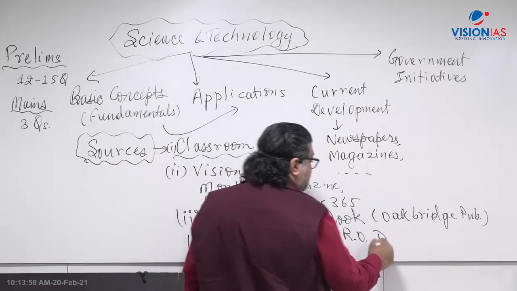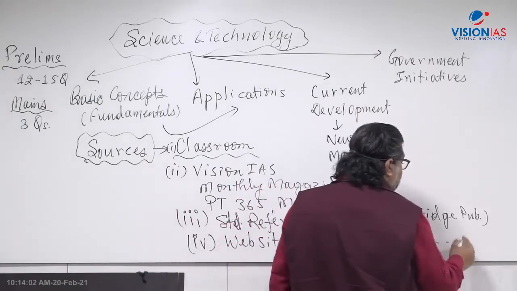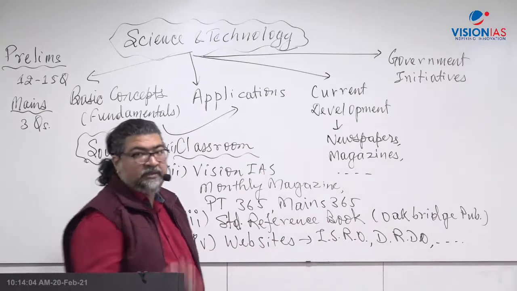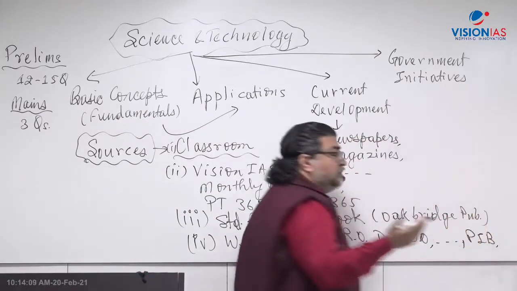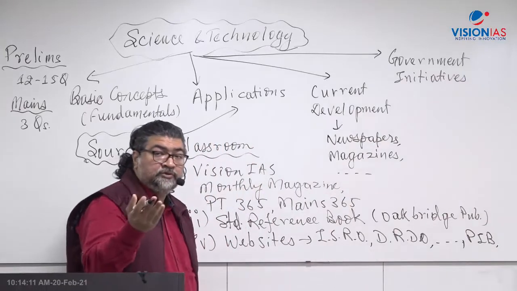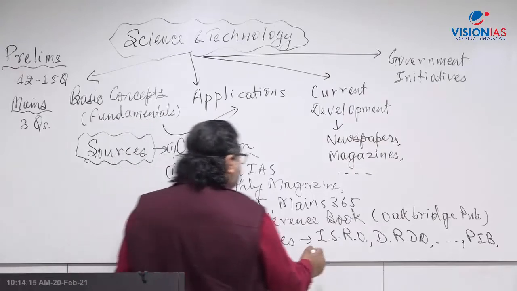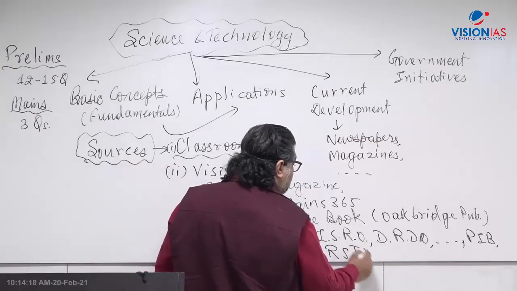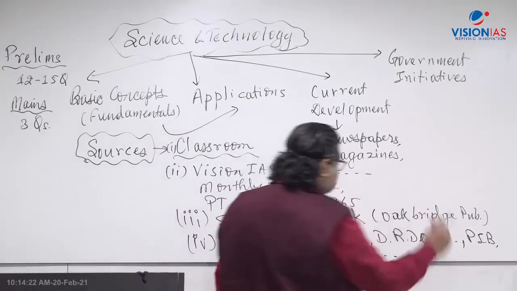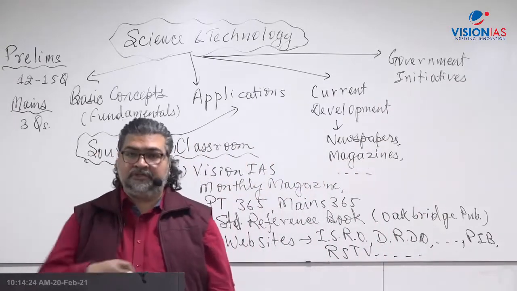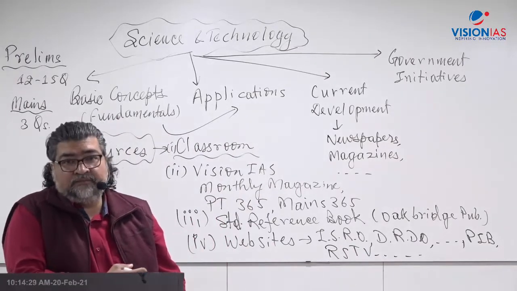Then, as I mentioned, for defense development, you can go to the DRDO website. So those kind of scientific organization websites. PIB, Press Information Bureau. Then a very important source, Rajya Sabha TV, RSTV. So all those important national and international level organizations you come across in the newspaper, and their home pages, you have to follow them. You have to read those kind of news and articles on that.